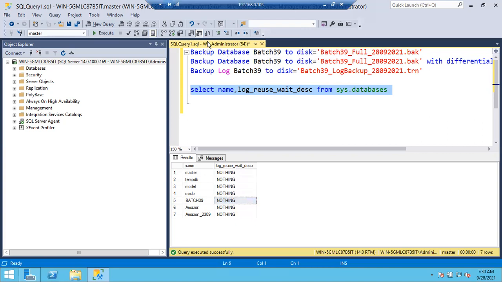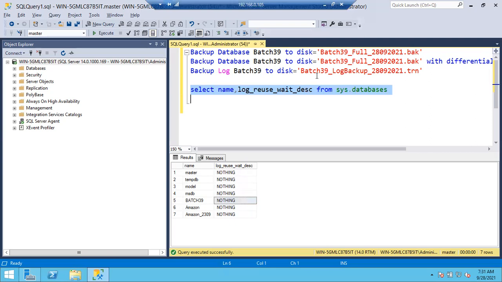Simply put, in the full recovery model, the log file will keep growing. If you want to stop it, check the reason why it is not truncating, fix the issue, then shrink the log file in this full recovery model. In the simple recovery model, you won't get any log file issues. Why? Because in the simple recovery model, the log file gets truncated. If it gets truncated every time, it won't grow, right? If it won't grow, you don't face any disk space issues.